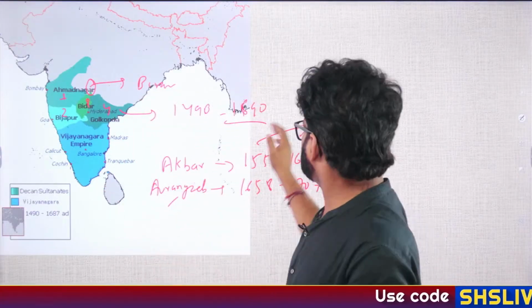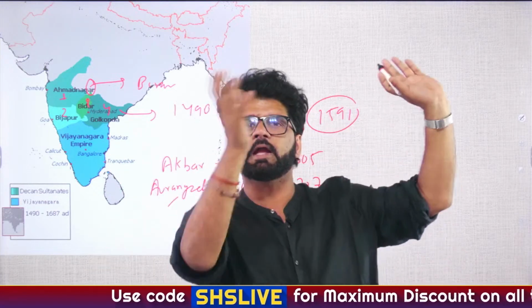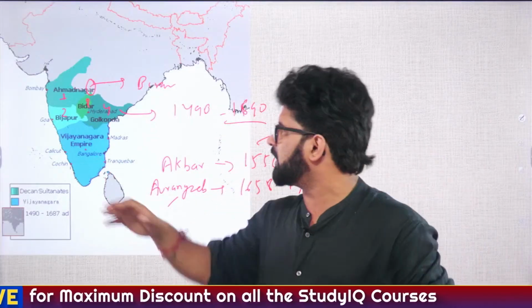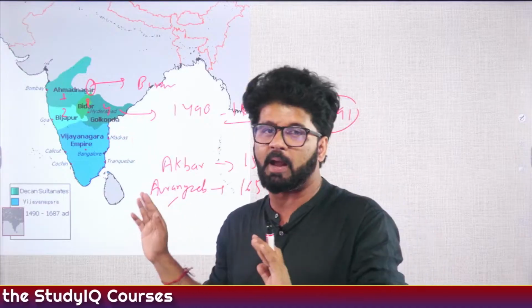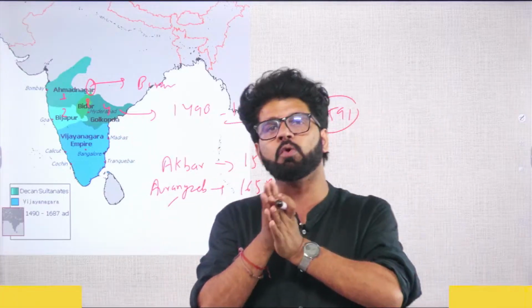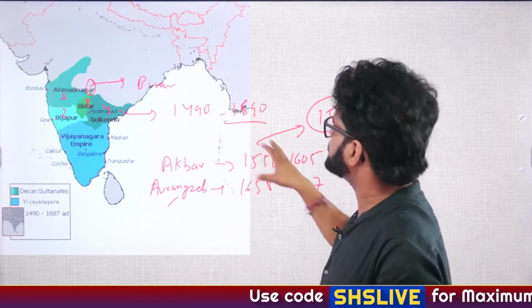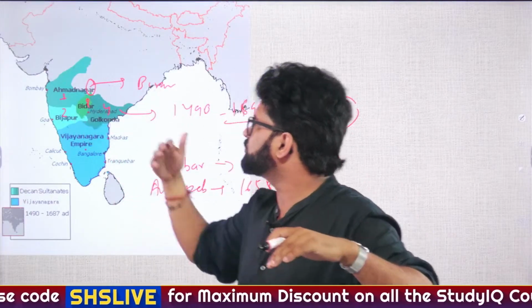Understand one thing, we are talking about 1591, the Battle of Talikota has already happened by 1565, which we discussed yesterday. So Vijayanagar is no longer a threat for these Deccan Sultanates. They have in fact expanded a bit compared to this particular map. But the major threat is now Mughals, and especially Akbar, who is very powerful, who has conquered so many areas. Now he wants them to accept his suzerainty or subordination.